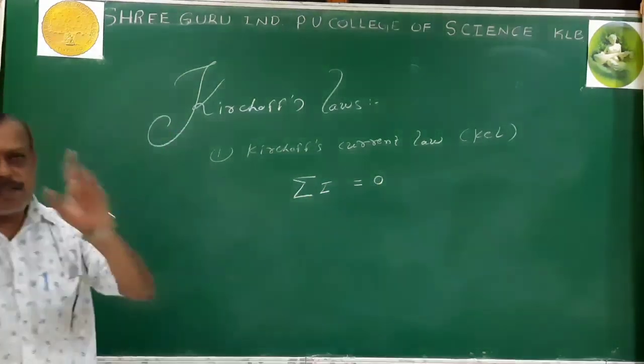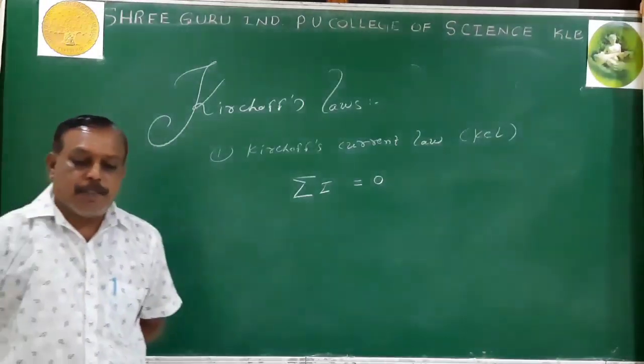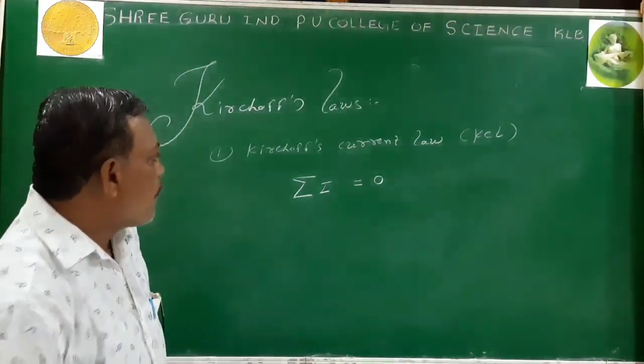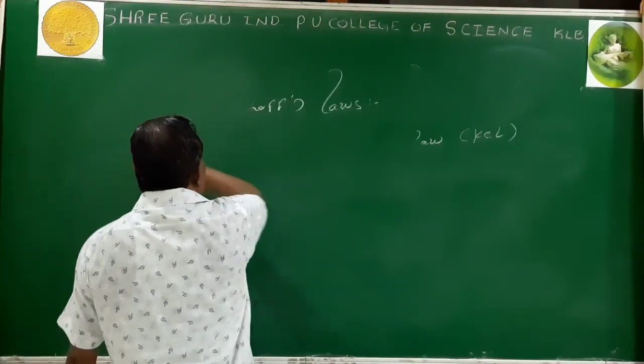Now this is a one line statement, and this statement should be analyzed with the explanation.